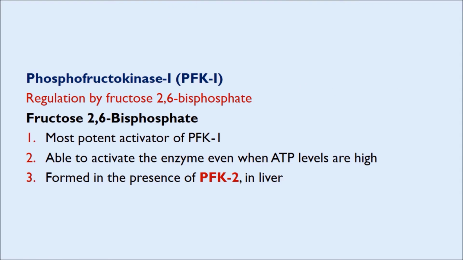Regulation of PFK1 by fructose 2,6-bisphosphate. Fructose 2,6-bisphosphate is the most potent activator of PFK1, and it is able to activate the enzyme even when the ATP levels are high. This compound, fructose 2,6-bisphosphate, is formed in the presence of the enzyme PFK2 in the liver.